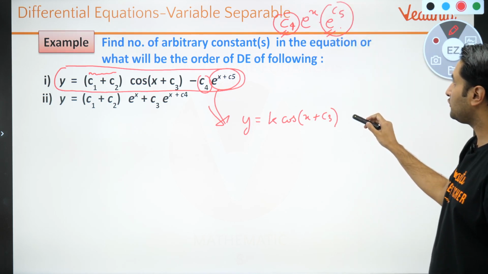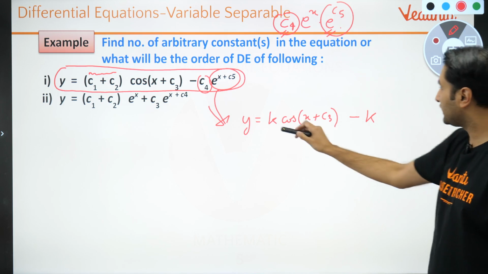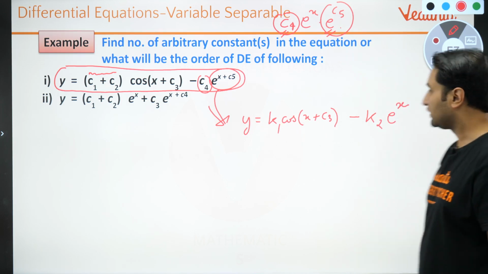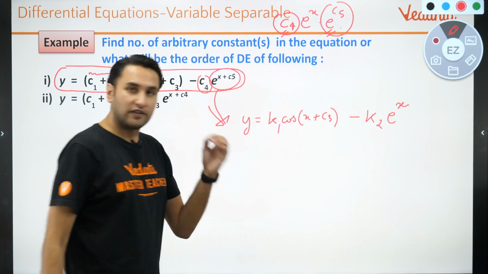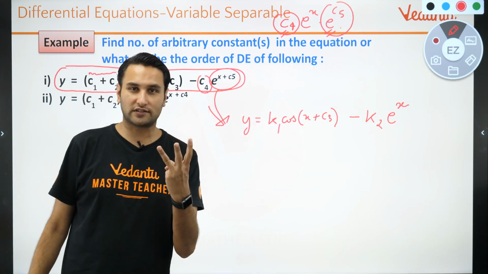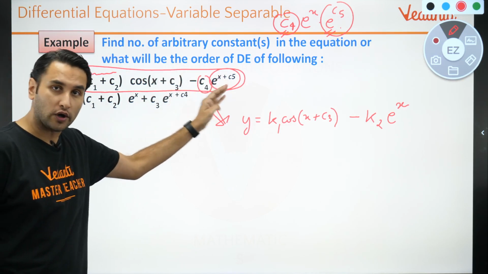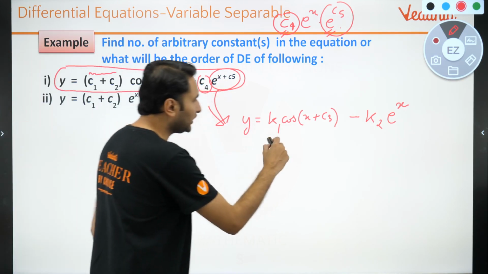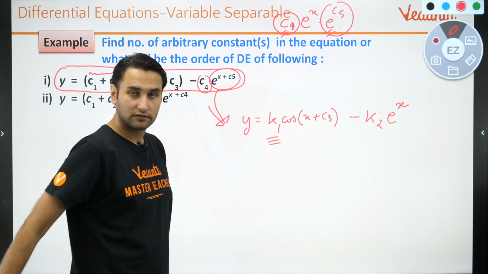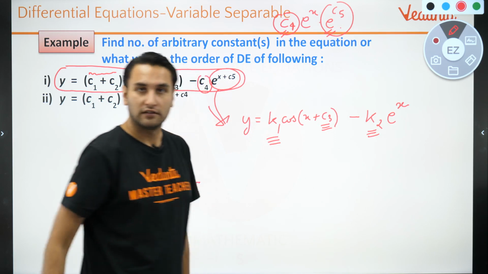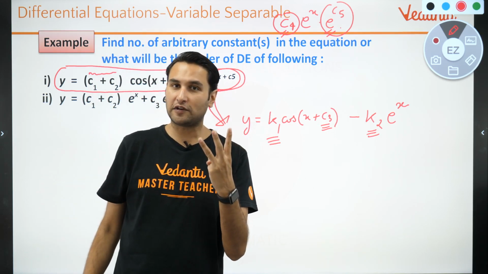So can I call it, for example, K1, and this K2, right? So what we realize is that there are actually 3 constants, not 5 as you saw in the original equation. Actually independent constants are 1, 2 and 3, right? So there are 3 independent arbitrary constants.